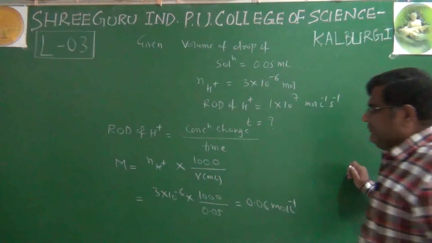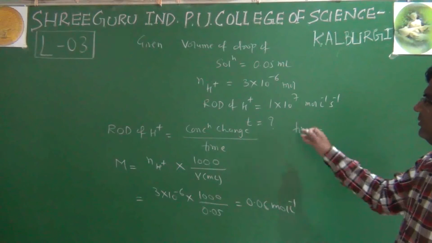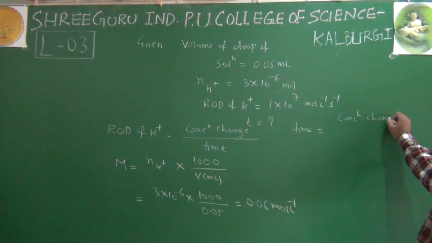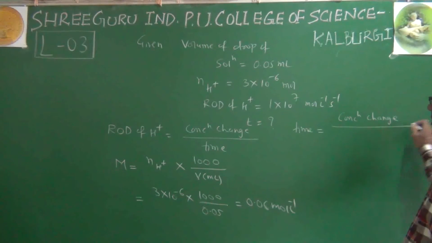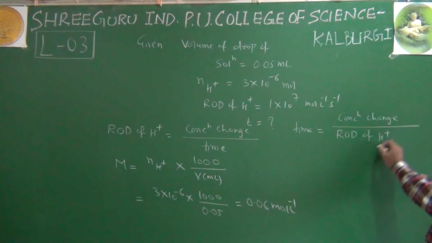It is molarity. Now we can write time is equal to concentration change divided by rate of disappearance of H plus ion. We just rearrange this.